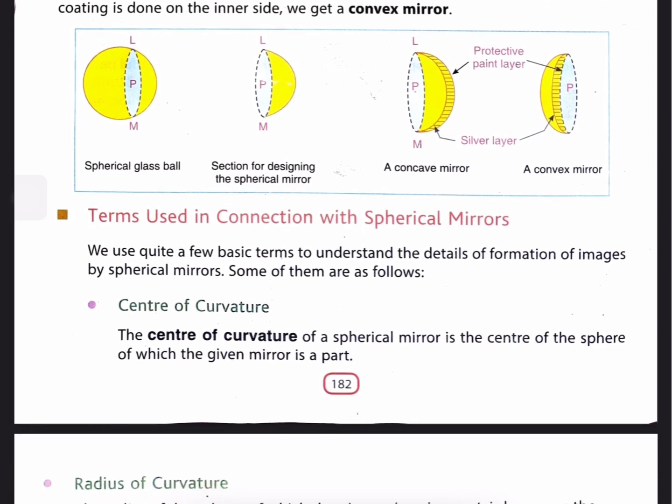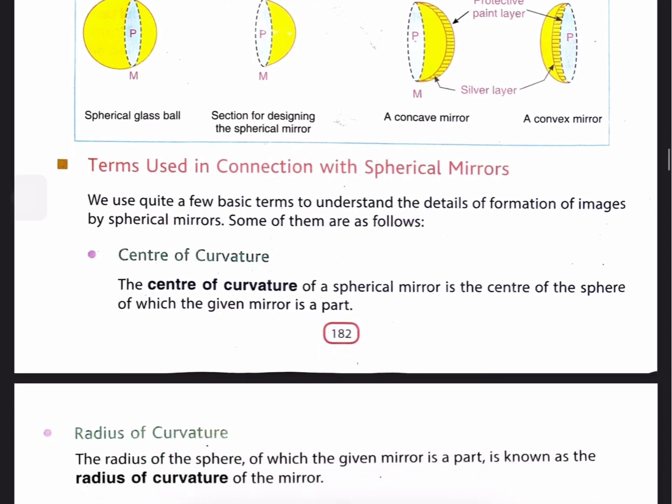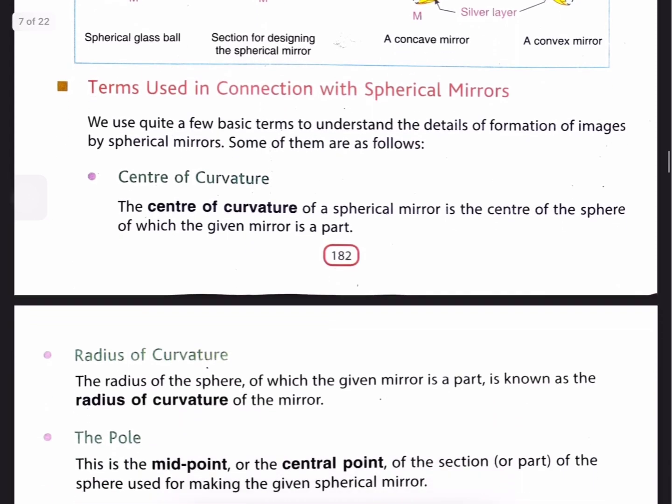Next, terms used in connection with spherical mirrors. We use quite a few basic terms to understand the details of formation of image by a spherical mirror. Some of them are as follows. First, center of curvature. The center of curvature of a spherical mirror is the center of the sphere of which the given mirror is a part.